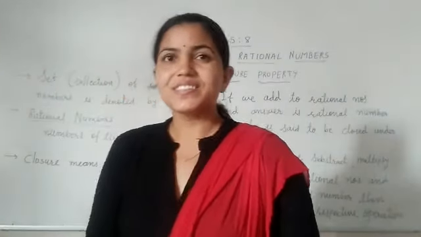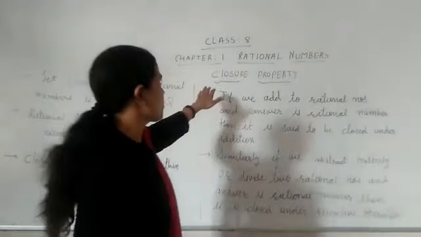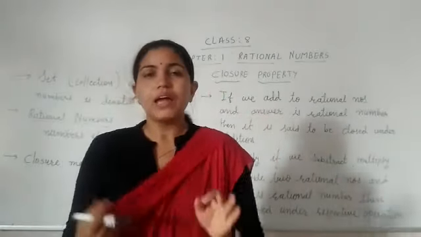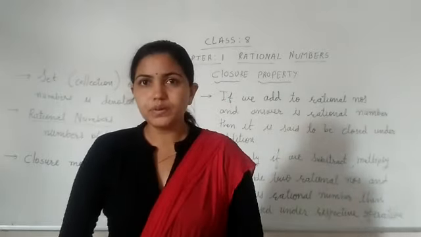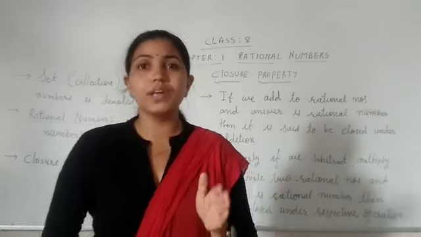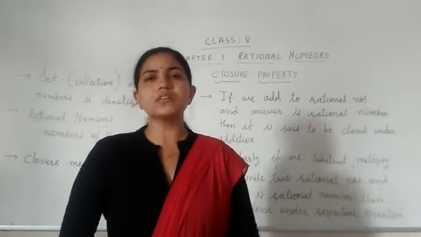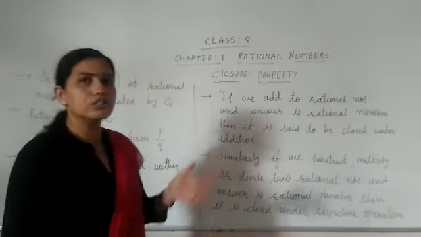Good morning, children. Today you have doubt in the closure property from chapter 1, that is the rational numbers. Now students, you know something about rational numbers, which type of number they are. So let me start with the introduction. I will give a little bit of introduction, and then we will go on to the closure property.